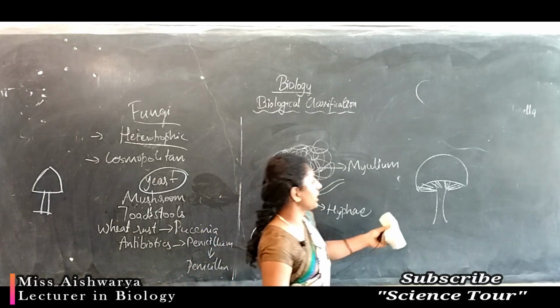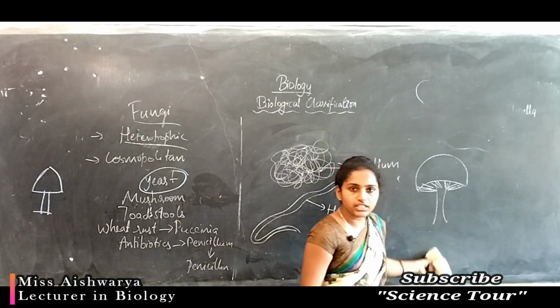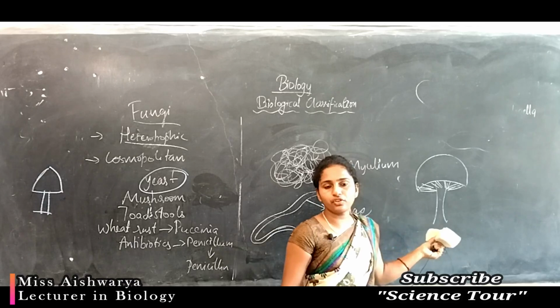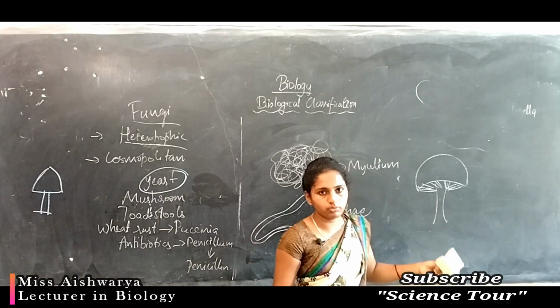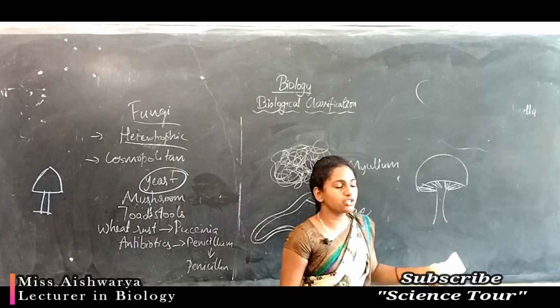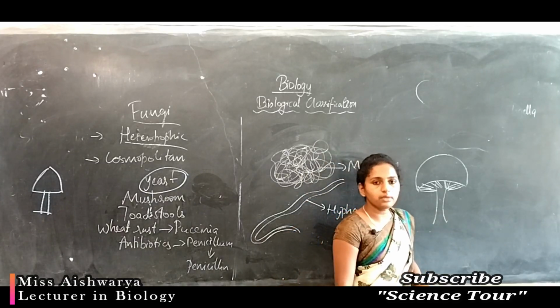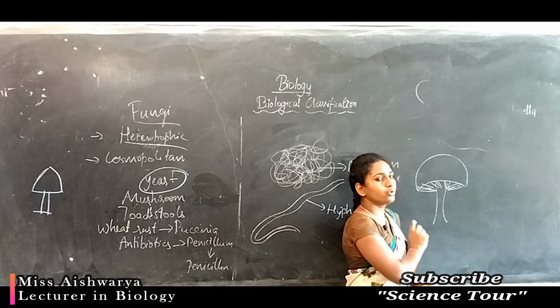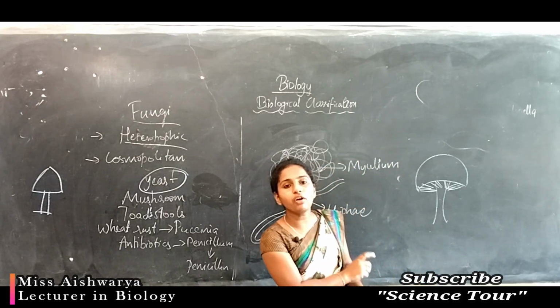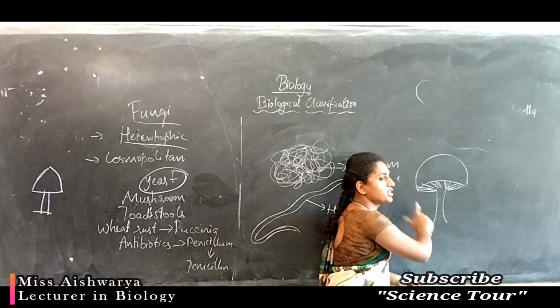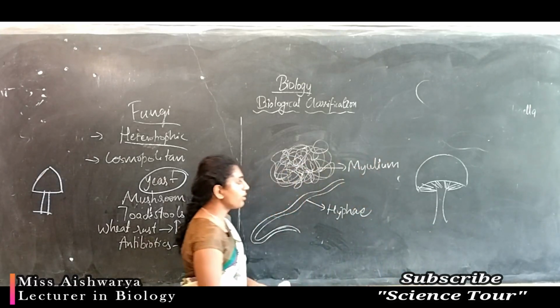Fruiting body formation happens in the mycelium, and different types of fruiting bodies can be seen depending on the species of the mushroom. This fruiting body contains a large number of spores.